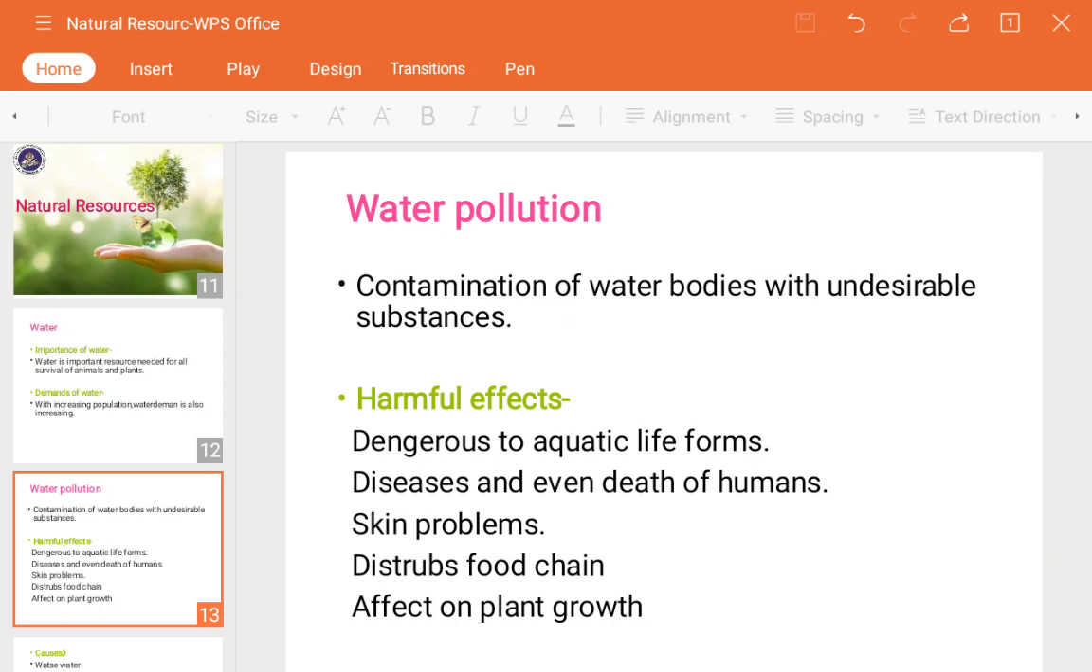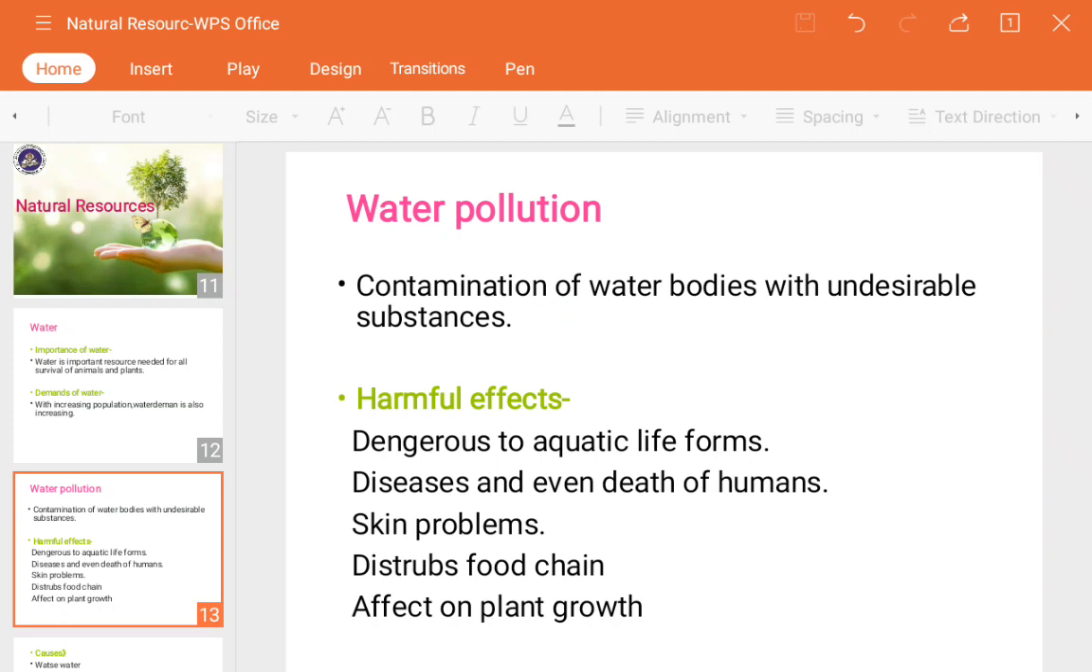Again what happens here, some of the fishes or the other aquatic animals which we consume, is it, they directly or indirectly go inside our stomach or the body. It means that we are also getting affected. Next, diseases and even death of a human.